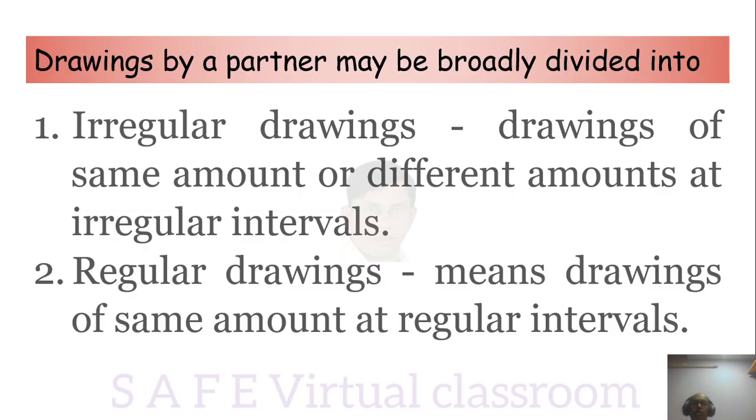So you have to be very careful. The drawings may be of the same amount or different amounts, like 20,000, 20,000, 20,000, or different amounts like 10,000, 20,000, 30,000 at irregular intervals. This is also very important. Irregular means sometimes at the first of the month, sometimes at the end of a month, sometimes after 2 months, after 3 or 4 months. Whenever they want, they will take out. That is known as irregular drawings.